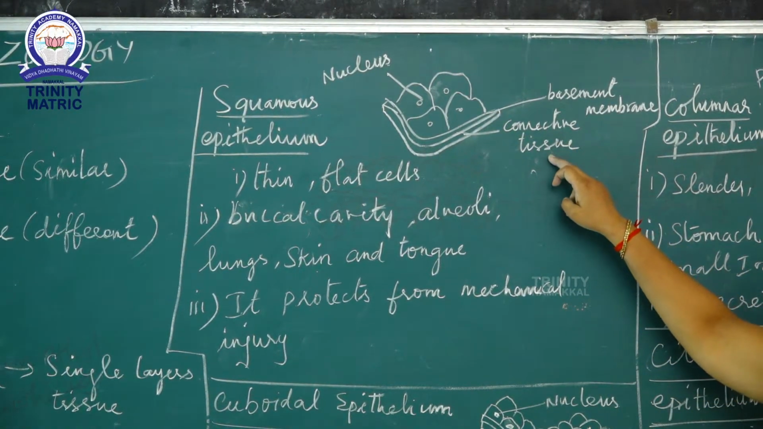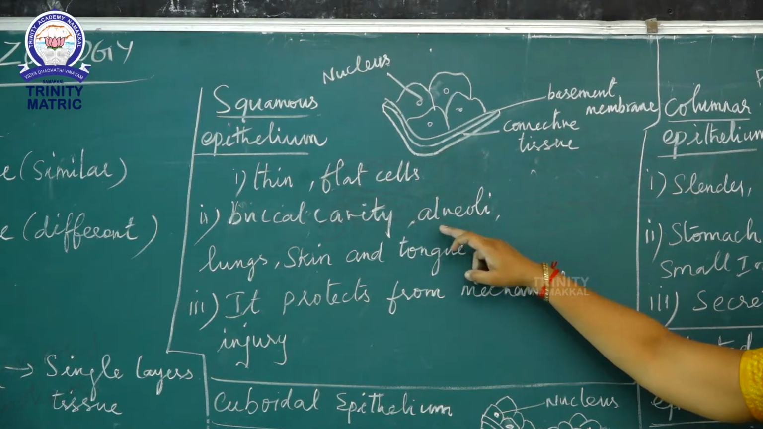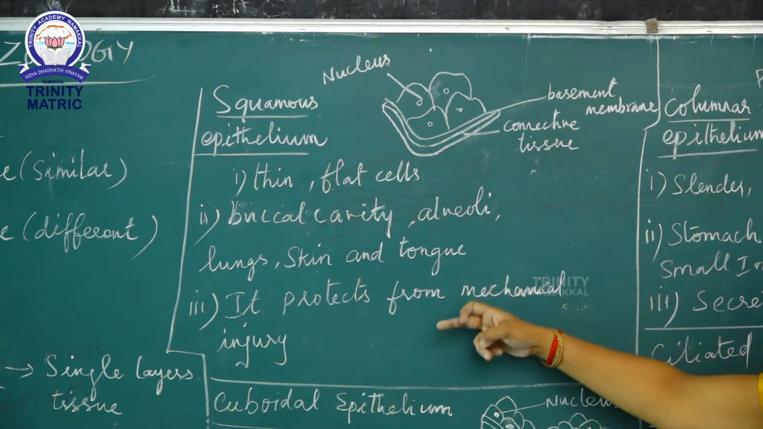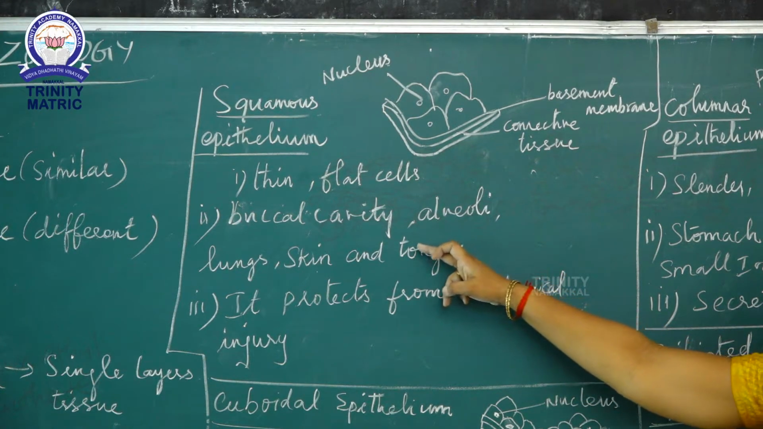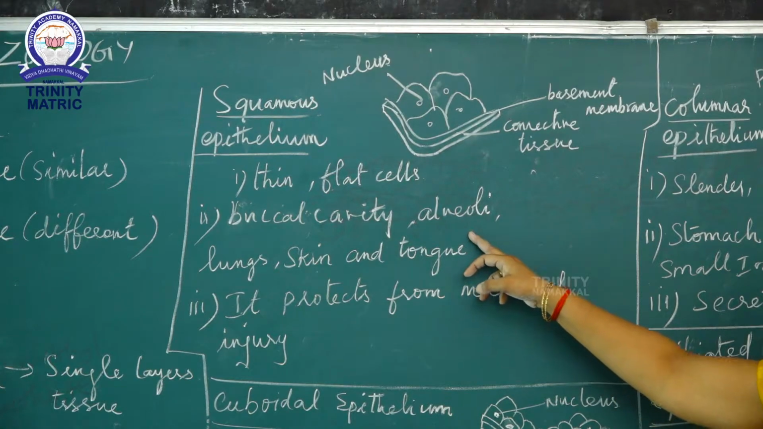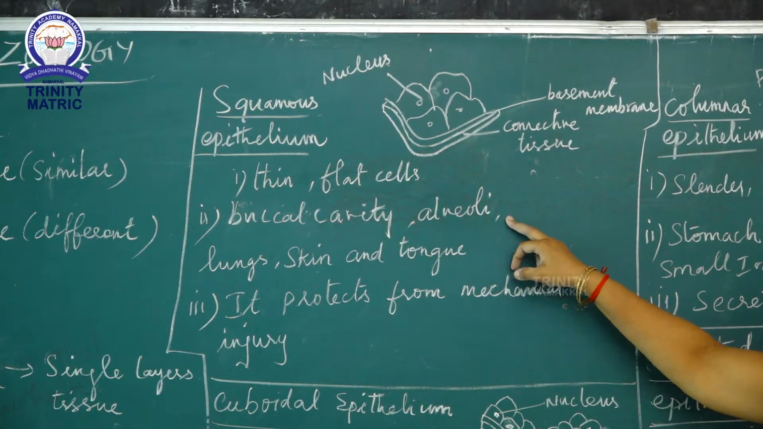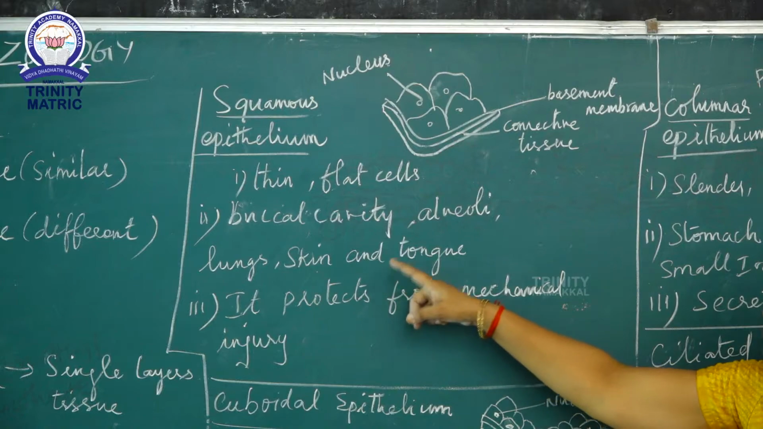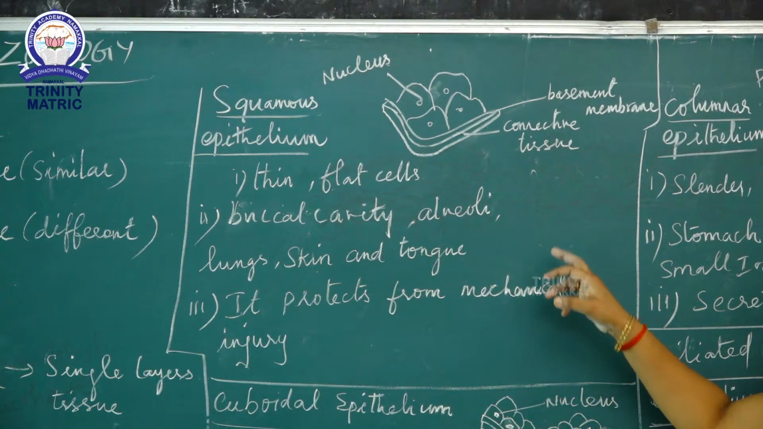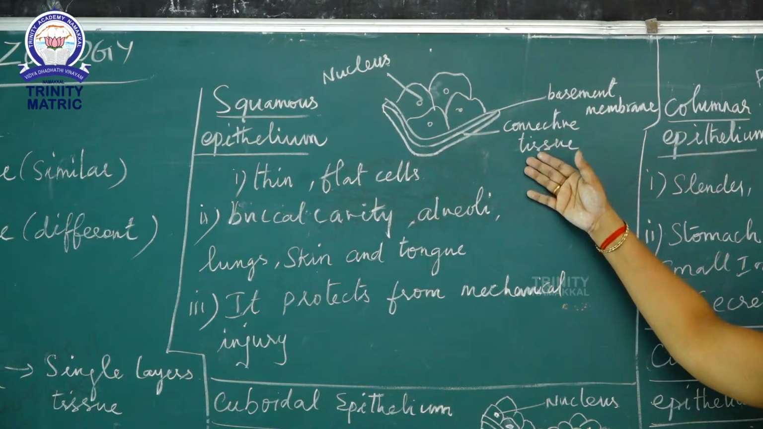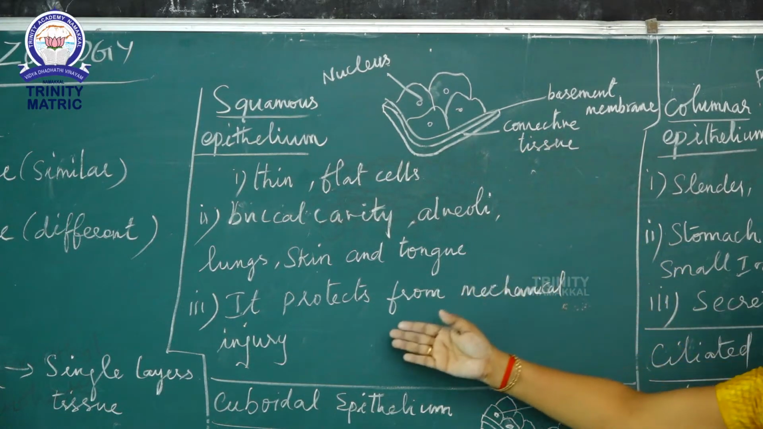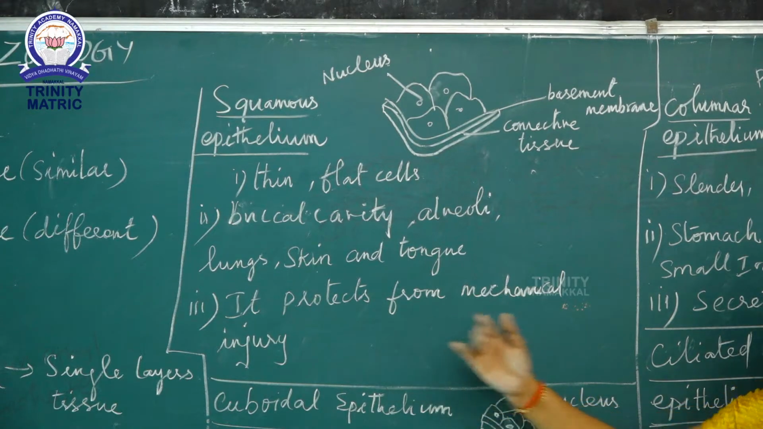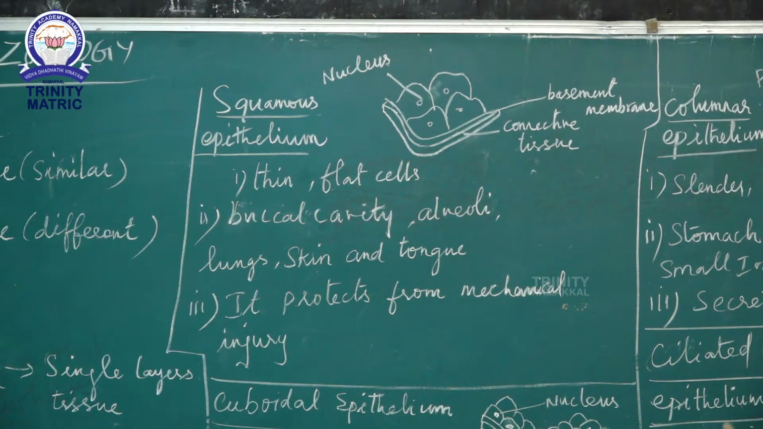It is found in the buccal cavity, alveoli, lungs, skin and tongue. Alveoli are the inner wall of the lungs. Skin, the outer surface, the epidermis, has squamous epithelium. What is the function? Squamous epithelium protects from mechanical injury. Mechanical injury means it protects our body.